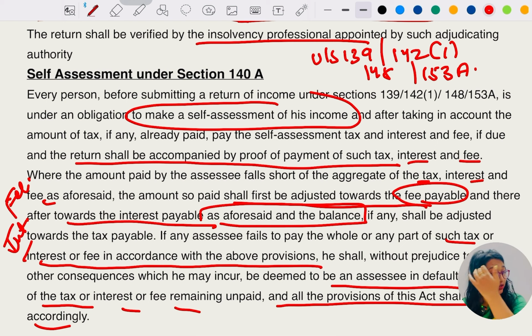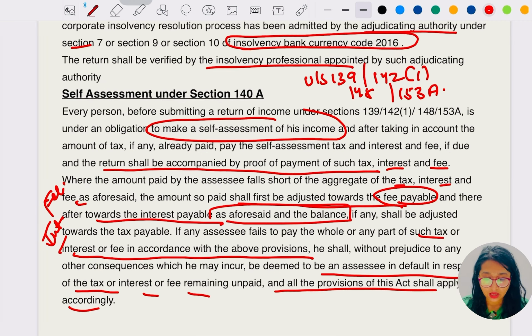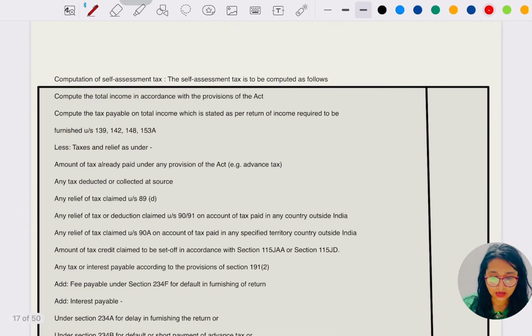And later on it says all the adjustments have to be done and proof is to be attached. Apart from that, if any shortage arises, in that case what is to be paid first? Fees, then interest. Okay, hope this up to here was clear.